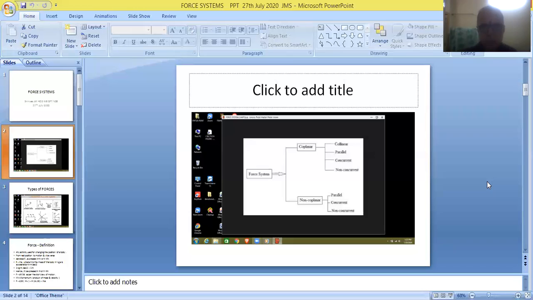By plane, we have three types of planes for representation: XY plane, YZ plane, and ZX plane. Now, if all the forces are lying in the XY plane or YZ plane or ZX plane, then they are called coplanar forces.